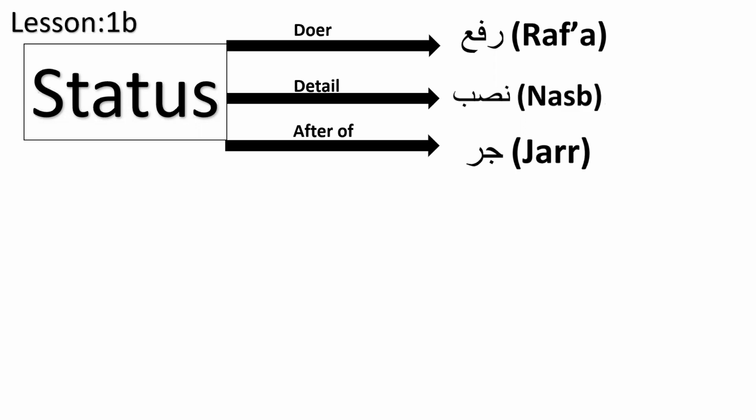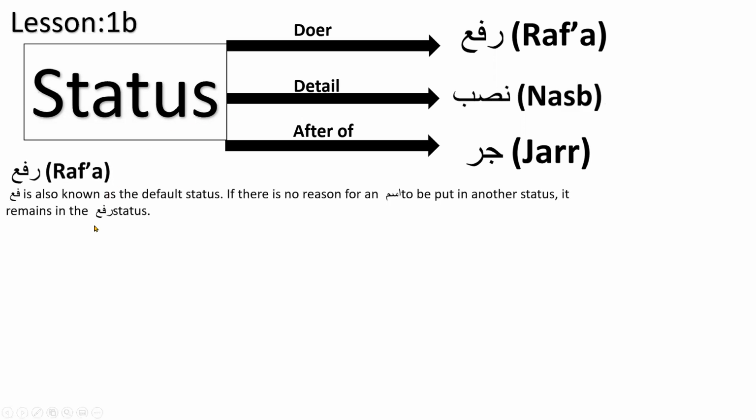And there are reasons for words to be Rafa, to be Nasab, and to be Jar, okay? And our job, slowly, inshallah, in a week or two, we'll be able to find out how to identify the status of an ism, okay? The status of an ism. So the Rafa is also known as the default status. So if we see an ism, okay, even the word ism means what? Ism means in Arabic, one of the meanings of ism is names, okay, names, or you can say noun, okay. Even that word is an ism itself, right?